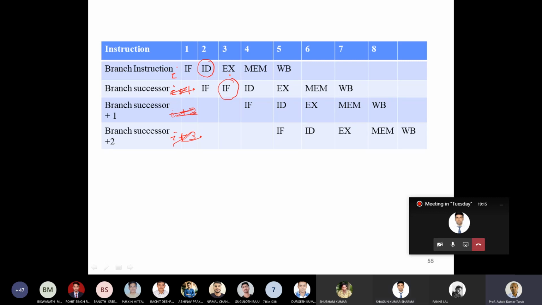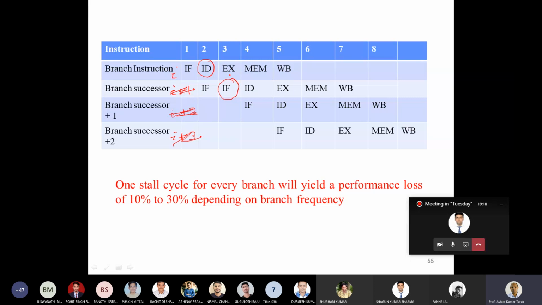Let's look at where you lose the performance. Suppose this is the instruction I, the branch instruction, and the next instruction to be executed is instruction I plus 1. Already the instruction I plus 1 is fetched. So the branch is not going to take place, and the instruction I plus 1 will be executed.